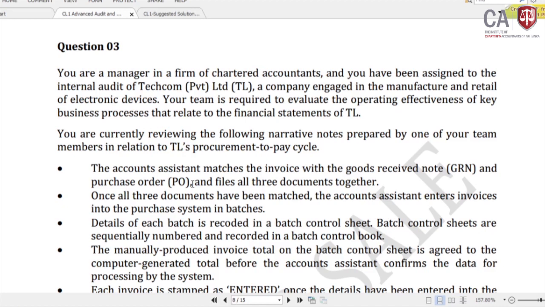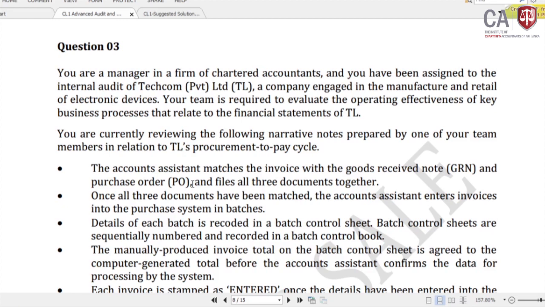Batch control is there. Details of each batch are recorded in a batch control sheet. So that means in this company there is a batch control. Batch control is also a good effective internal control, because when there is a batch control, errors can always be identified in advance.